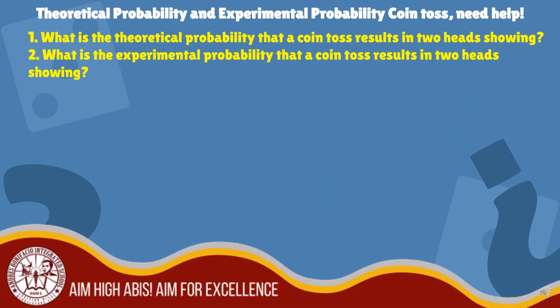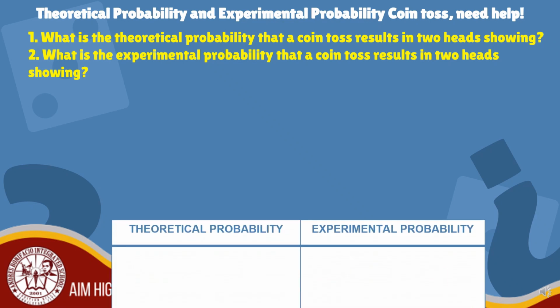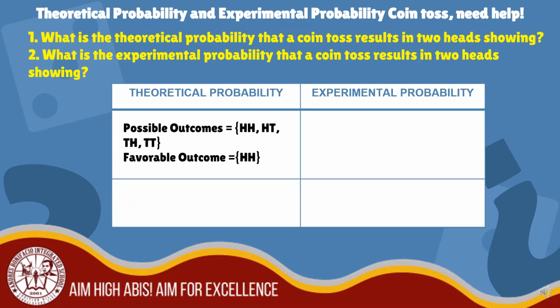Number 1. What is the theoretical probability that a coin toss results in 2 heads showing? So, the possible outcomes are head-head, head-tail, tail-head, and tail-tail. So, we have 4 possible outcomes, while we have 1 favorable outcome, which is head-head. What do you think the theoretical probability of 2 heads showing? Yes, the probability of 2 heads showing is 1/4 or 0.25 or 25%.